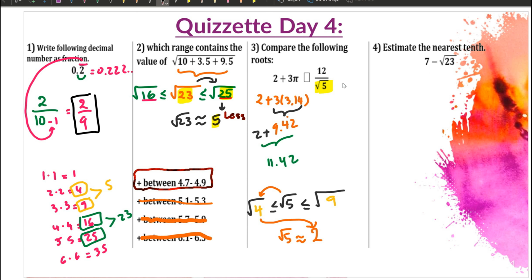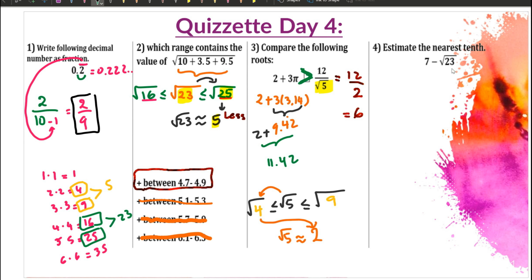So we have 12 divided by square root of 5, and square root of 5, we just said that it is approximately 2. So 12 divided by 2 would give you 6. So who is bigger? Of course, 11.42 is bigger. So the left side is bigger than the right side.